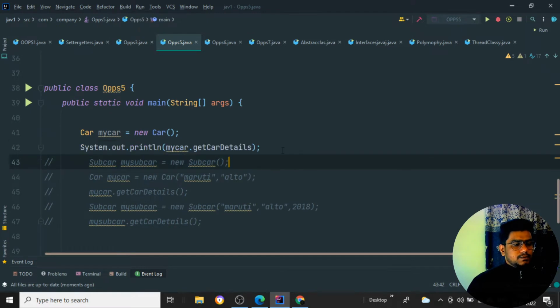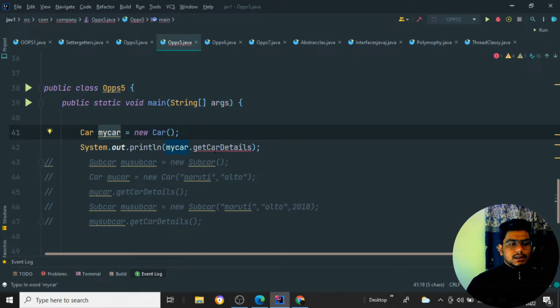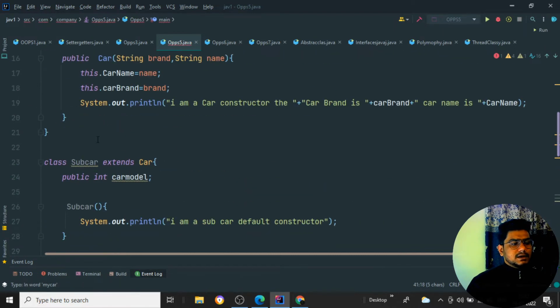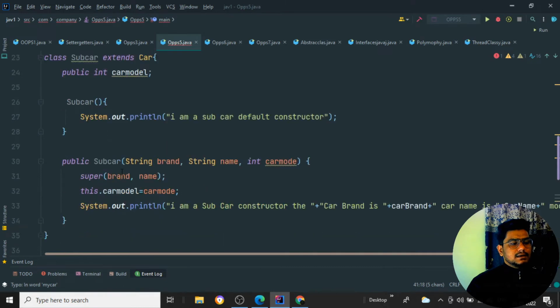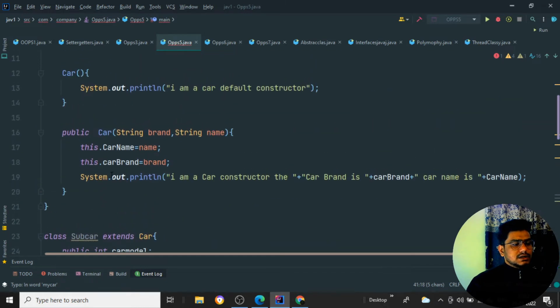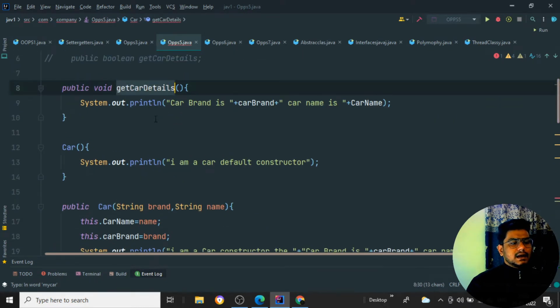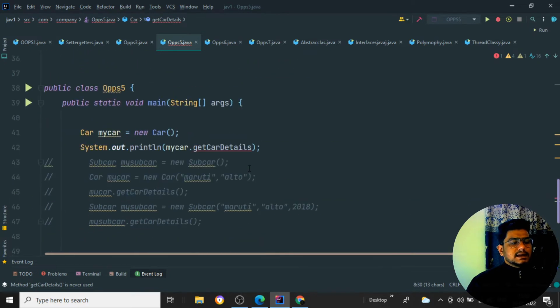Now I want to print, system.out.println. I'm just telling that for this particular object I want to get the particular car details. So where are the car details? Here you see getCarDetails is there. Fine, but I have not set the particular values to it, so it is giving me a red mark.